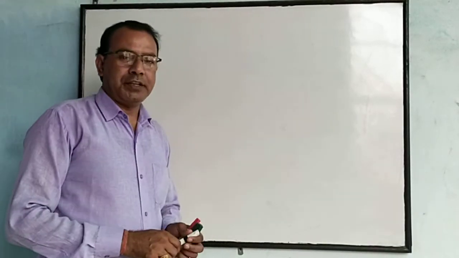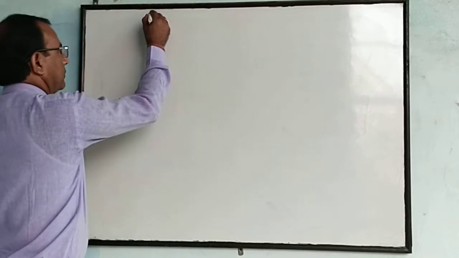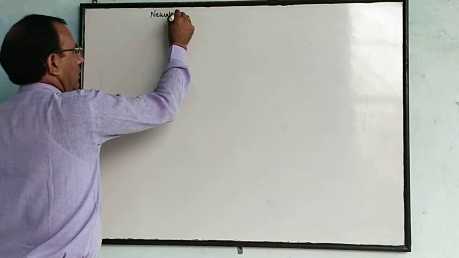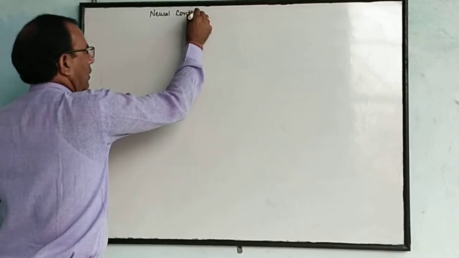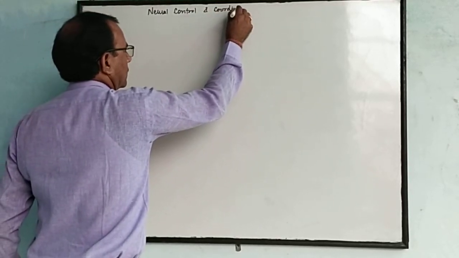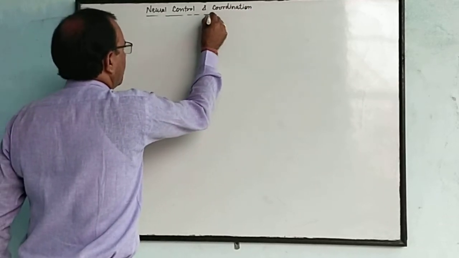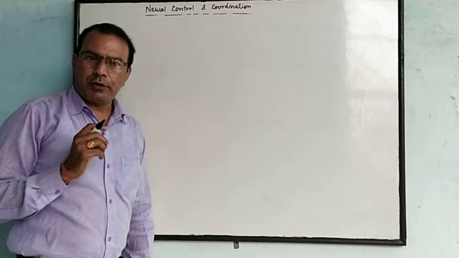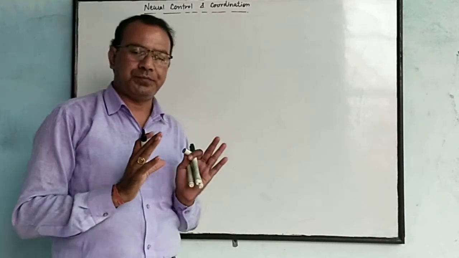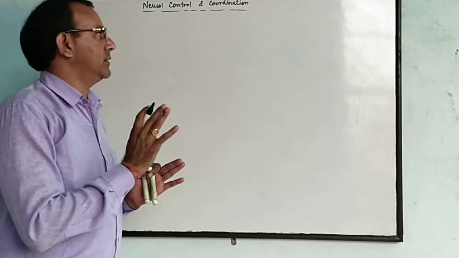Hello students, in this part we will discuss neural control and coordination. In a human being, control and coordination can take place with the help of two types of systems. One is the neural system and the other one is the hormonal system.